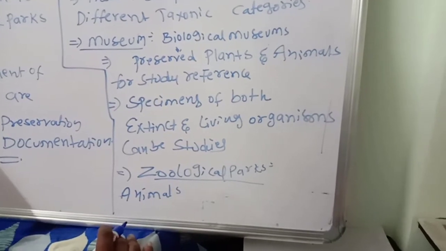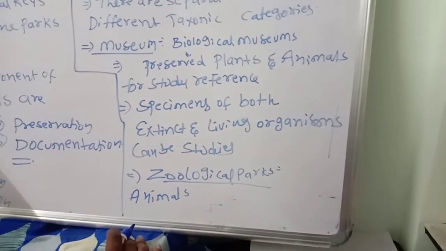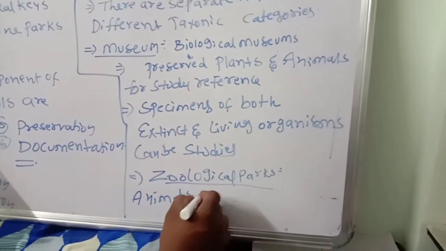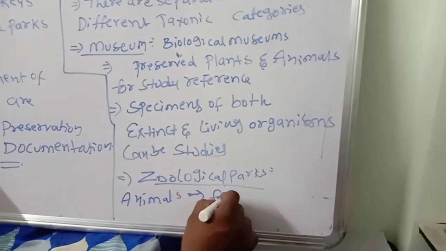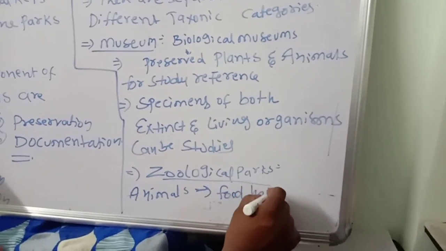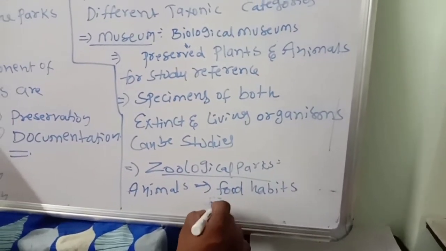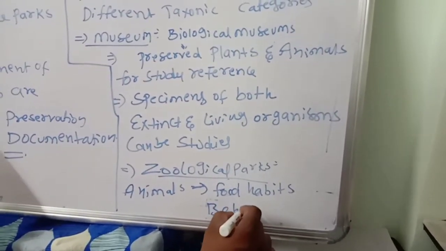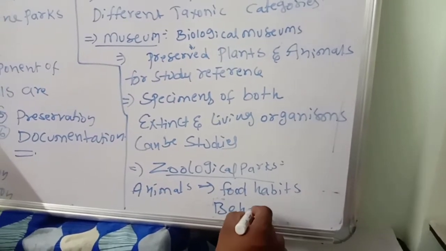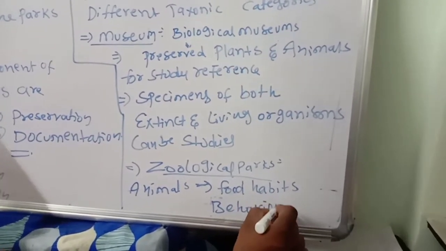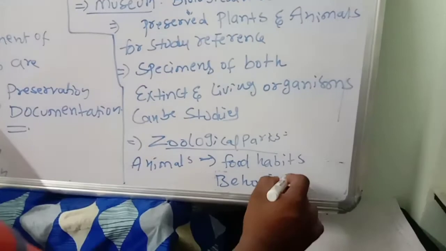Animals under human care will be there, and animals' food habits and also behavior we can study. These are all the things you should remember.